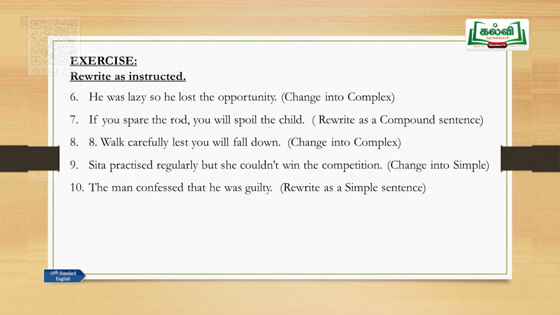Sentence 6. He was lazy, so he lost the opportunity. Change into complex. So, the given sentence is a compound sentence because you have two main clauses and one conjunction also. He was lazy, so he lost the opportunity. So is the conjunction here. How can this be changed into a complex sentence? For a complex sentence, you need one main clause and one subordinate clause. As he was lazy, he lost the opportunity, or since he was lazy, he lost the opportunity. So, this conjunction is to be removed because conjunctions are used only in compound sentences.